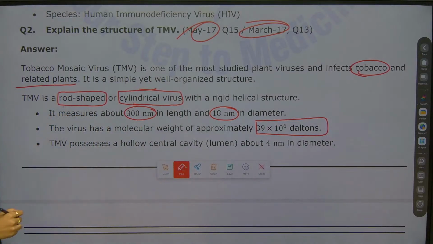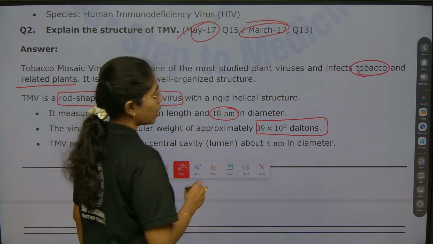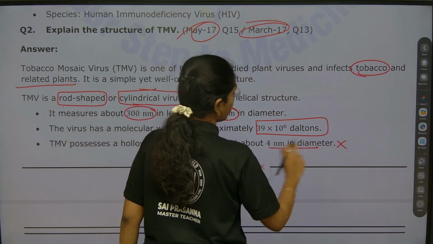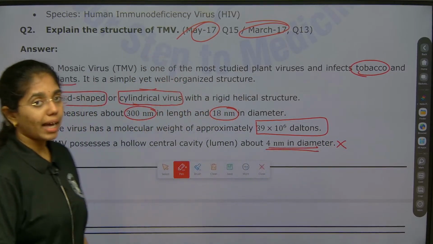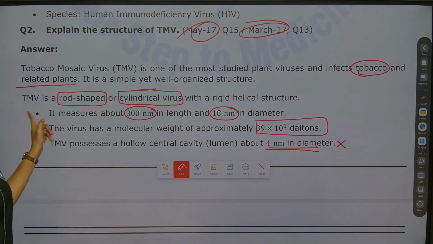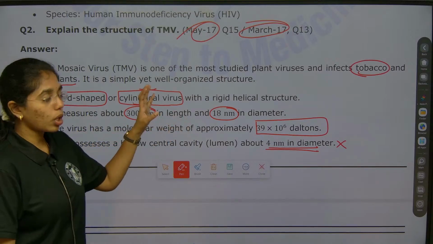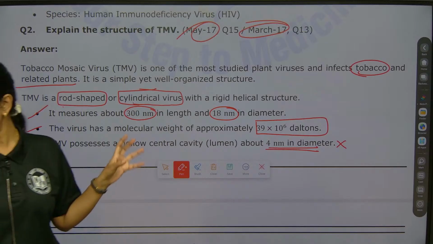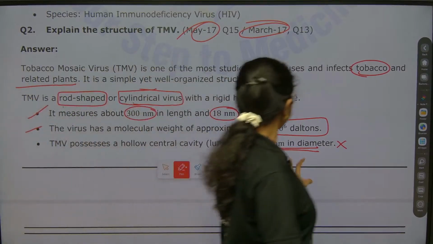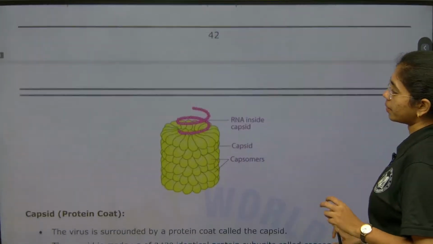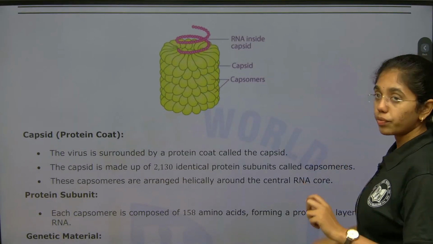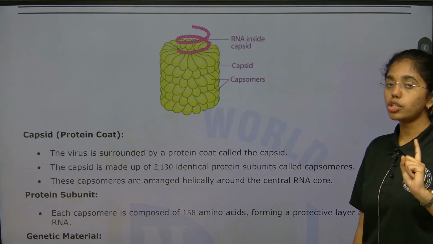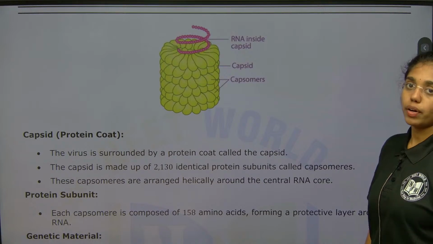TMV possesses a hollow central lumen. Whether you mention the lumen diameter or not is optional, but these two points should be mentioned in your answer: the length and diameter of TMV, and how much molecular weight it has, how many daltons. Then this is the structure of TMV. I always advise you to first draw the structure, then go on to the explanation.